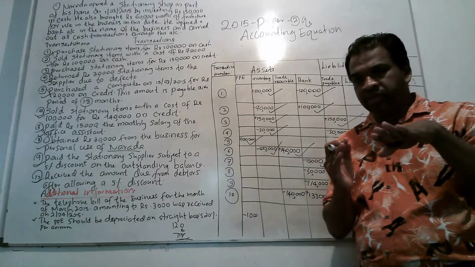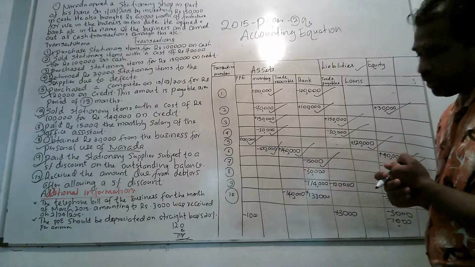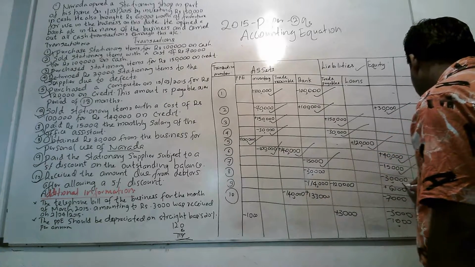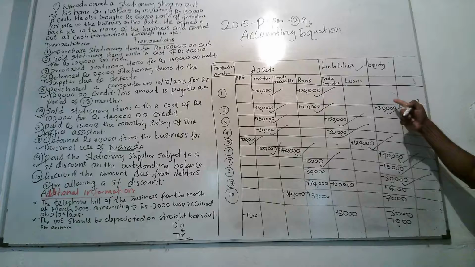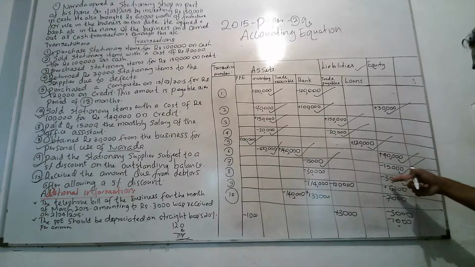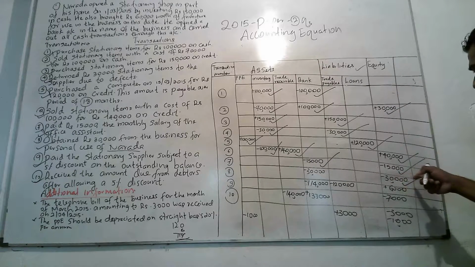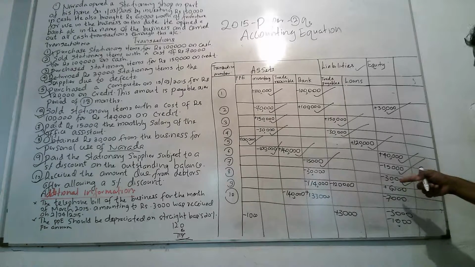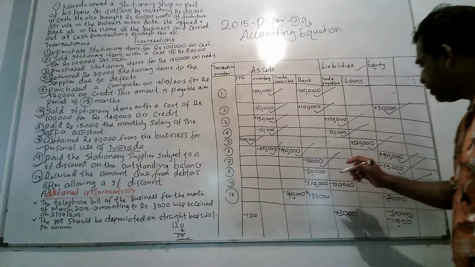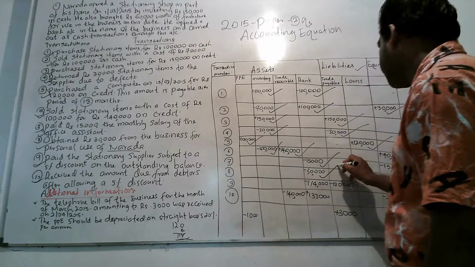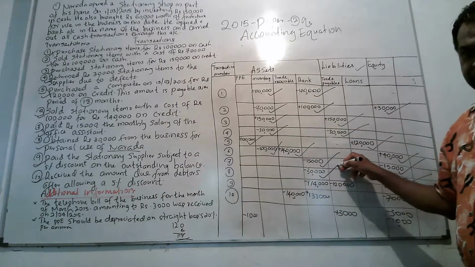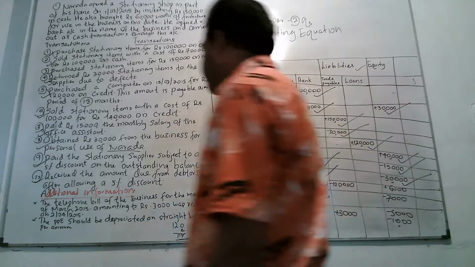Because of any drawings, there will be a decrease in equity or capital. Therefore, I have recorded under equity minus 30,000, because minus means equity comes down by that amount. The drawings amount, the amount taken by the owner, is 30,000. Then equally there will be a decrease in bank, because he has taken money from the bank, 30,000. Right. Next transaction,